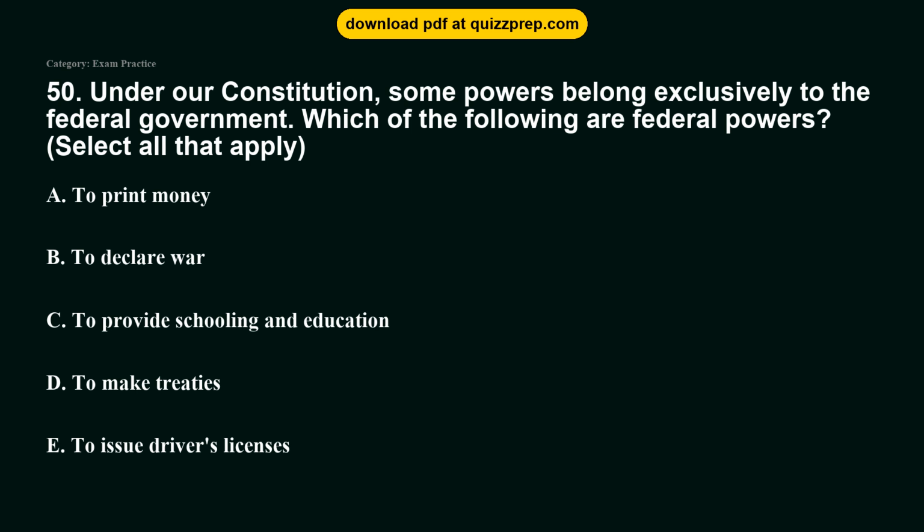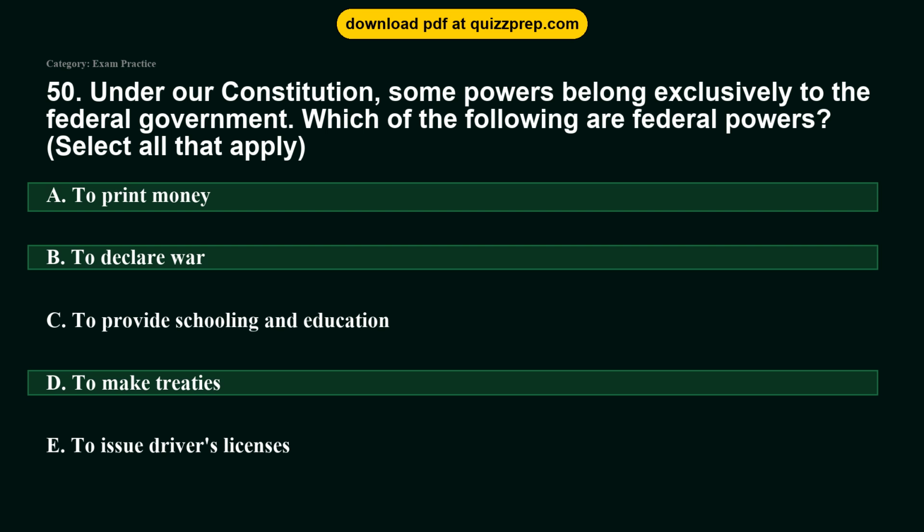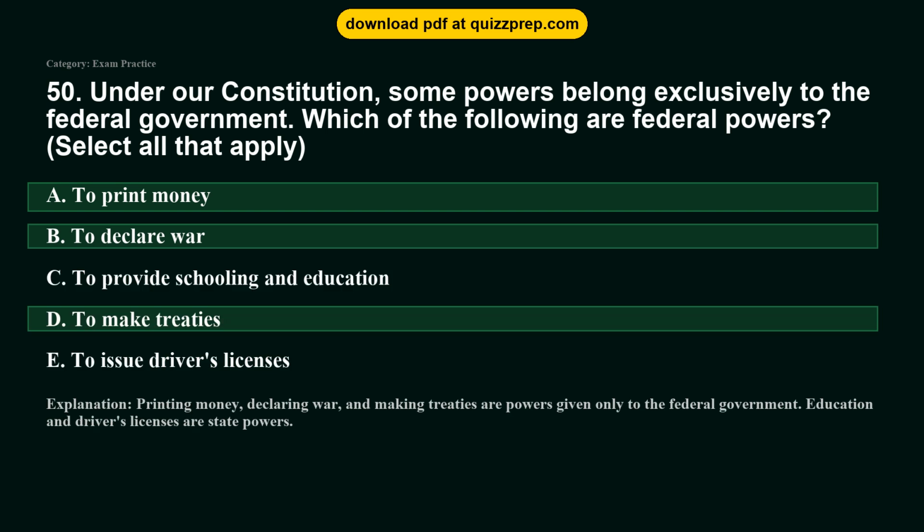Question 50. Under our Constitution, some powers belong exclusively to the federal government. Which of the following are federal powers? Option A, to print money. Option B, to declare war. Option C, to provide schooling and education. Option D, to make treaties. Option E, to issue driver's licenses. The correct answers are options A and B and D, to print money, to declare war, to make treaties. Printing money, declaring war, and making treaties are powers given only to the federal government. Education and driver's licenses are state powers.